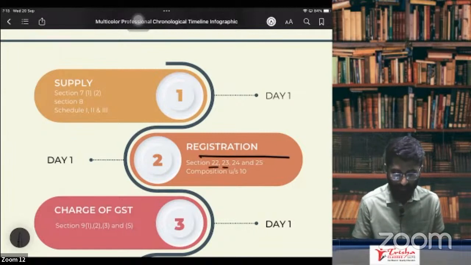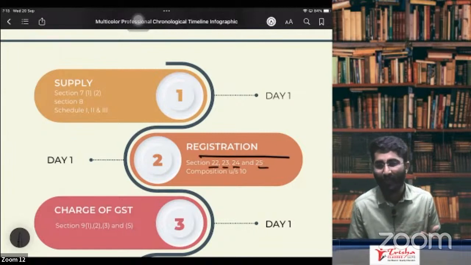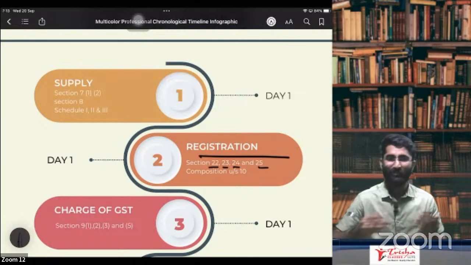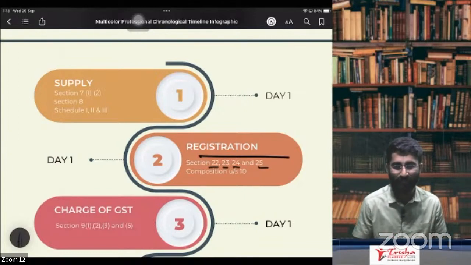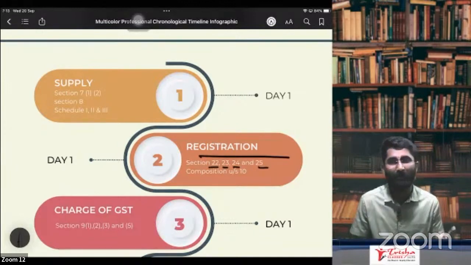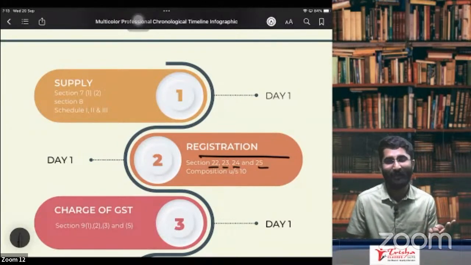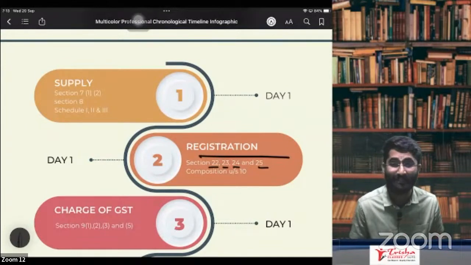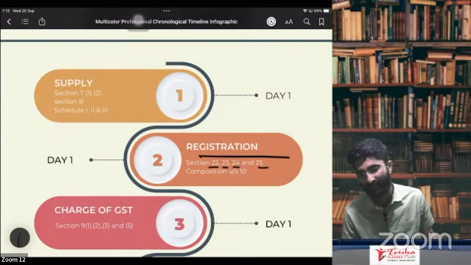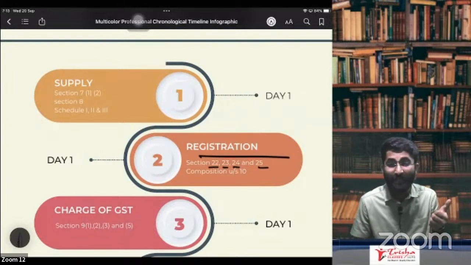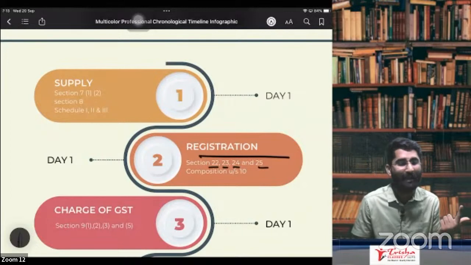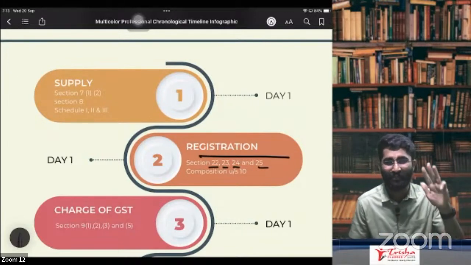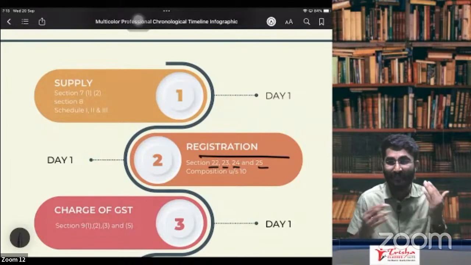In registration, we are going to discuss section numbers 22, 23, 24, 25. We are not going in depth into 26, 27, 28, 29, 30. You must be knowing by now: 22 is about who is liable. 23 is about who is not liable. 24 is about compulsory registration. 25 is about the procedures of registration. 26 is about deemed registration. 27 is about NRTP. 28 is amendment. 29 is cancellation of your registration. 30 is about revocation of cancellation of registration.